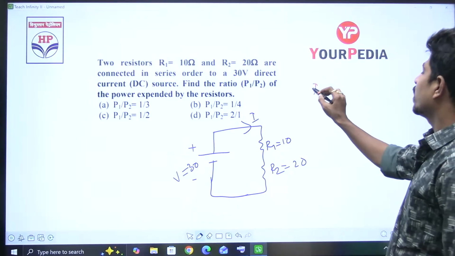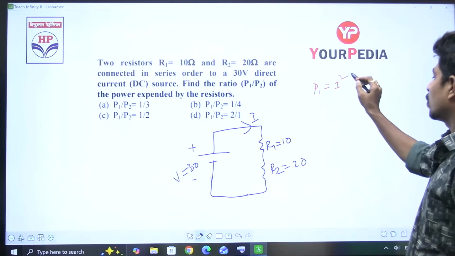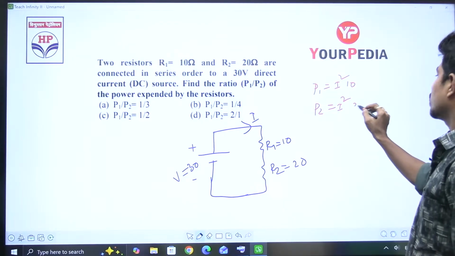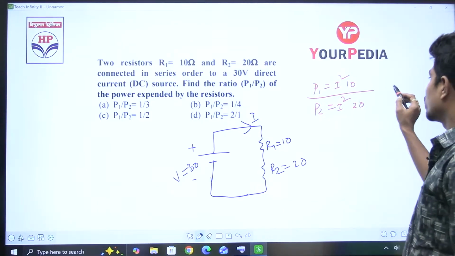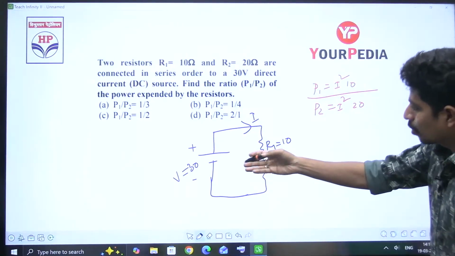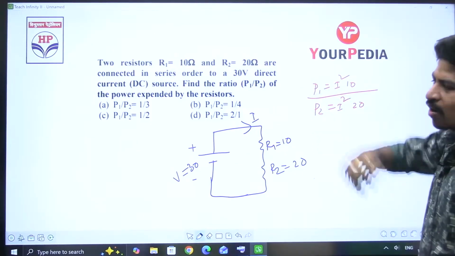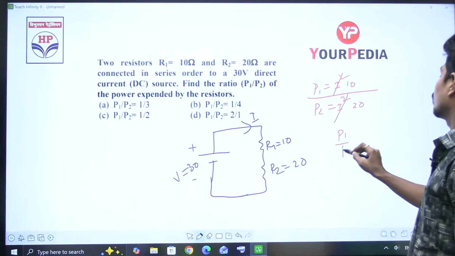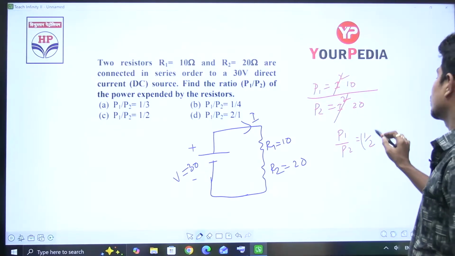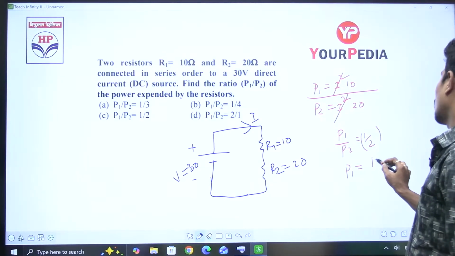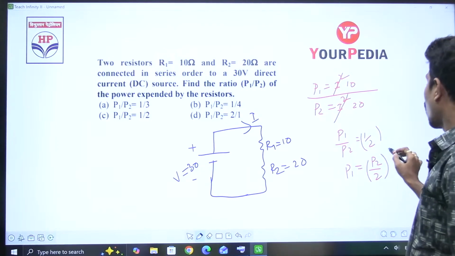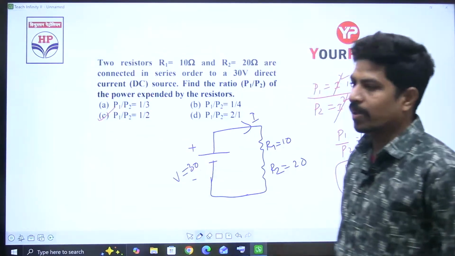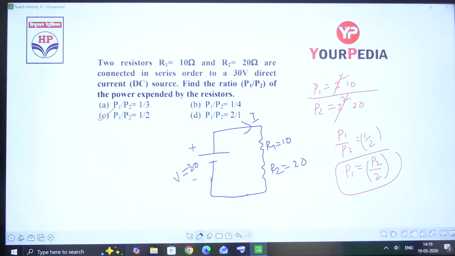Now, P1 is equal to I square into R1, which is 10. P2 is equal to I square into R2, which is 20. Now, P1 by P2 is asked. No need to find the current, don't apply V by R. Directly I square is cancelled, so P1 by P2 is equal to 1 by 2, very simply. So P1 is half of P2. So P1 by P2 is equal to 1 by 2, right?